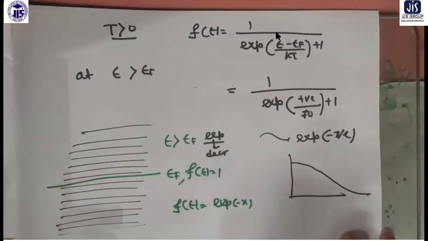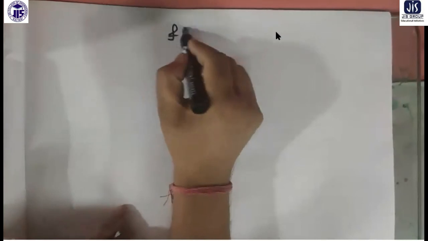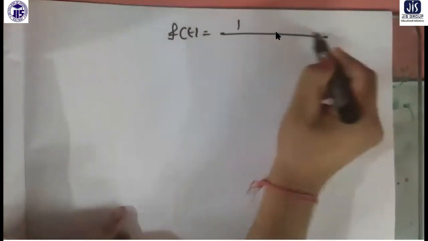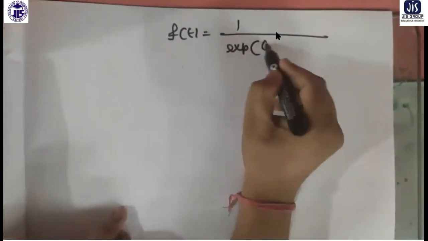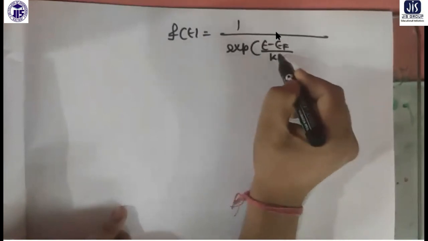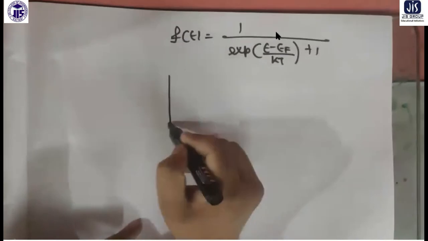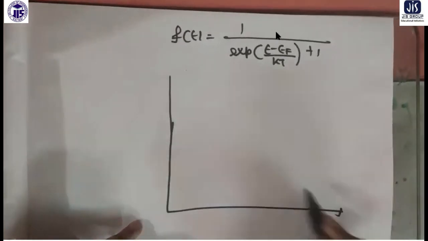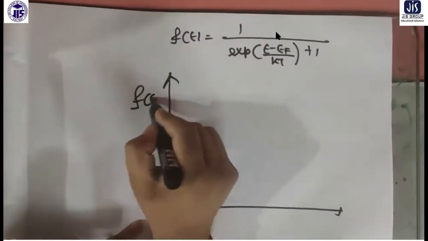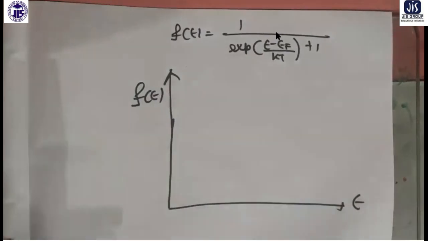So that means if I plot the function, it will be like this. This is the distribution function plotted against energy.